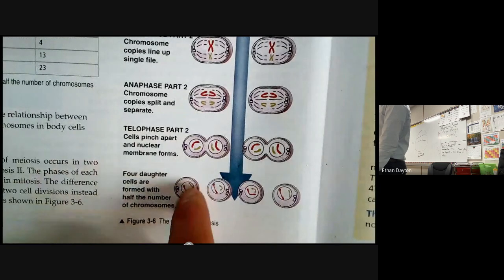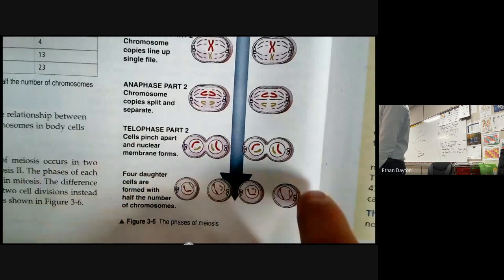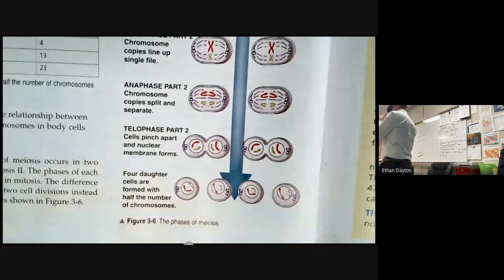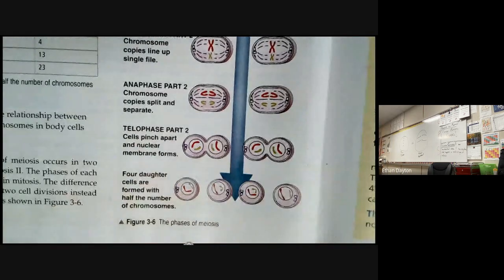I see 1, 2, 1, 2, 1, 2, 1, 2. Okay, so we have 4 cells with only 2. In the beginning, we had 1 cell with 4. Right. Okay, we'll get more into it. I know it gets a little confusing. All right, moving on.